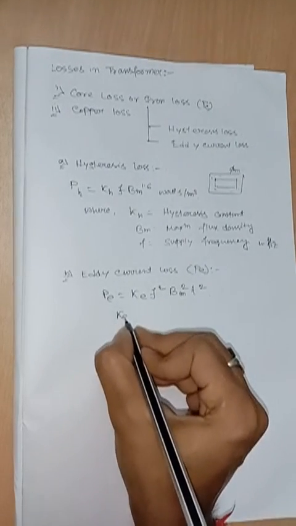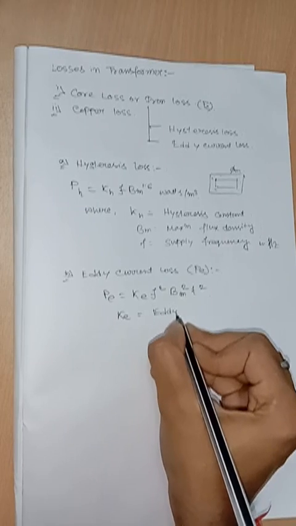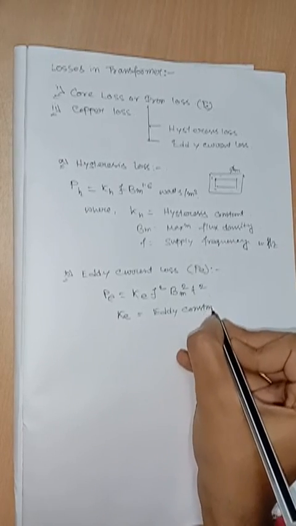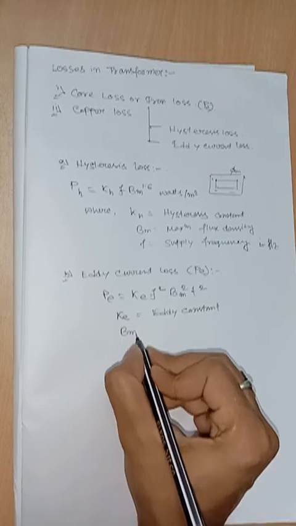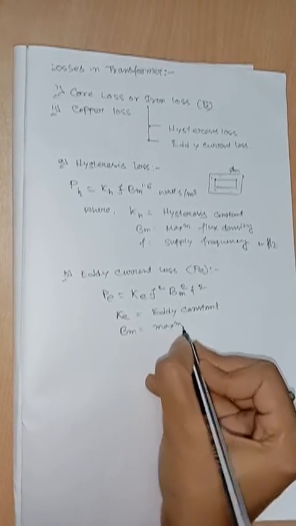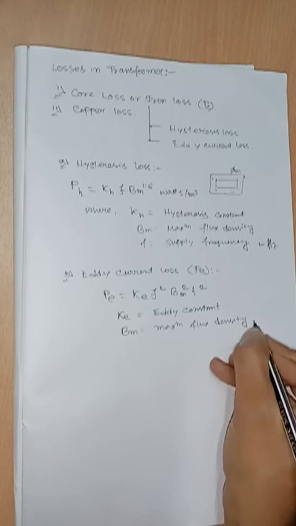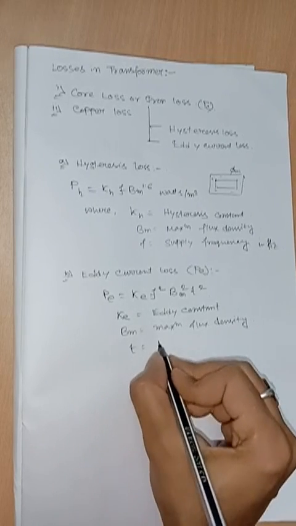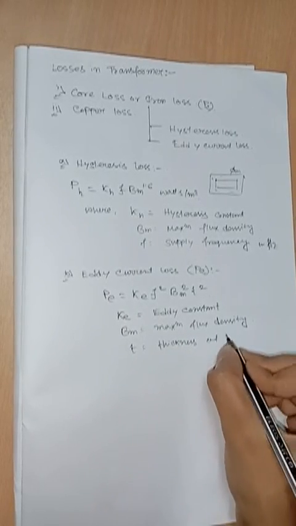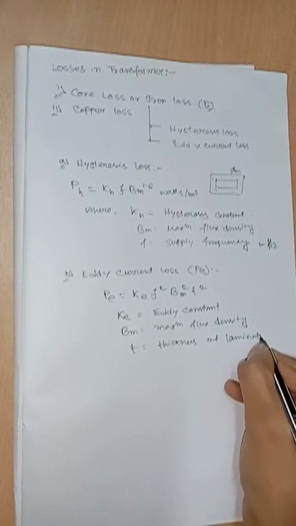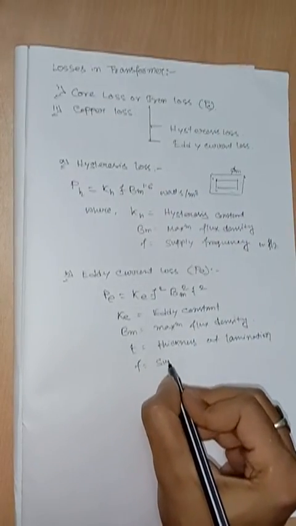Here K_E is the eddy constant, B_m is the maximum flux density, t is the thickness of lamination, and we know that f is the supply frequency.